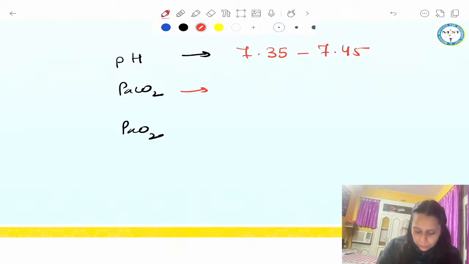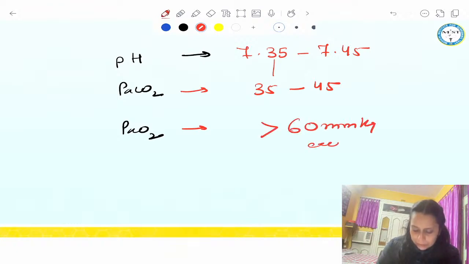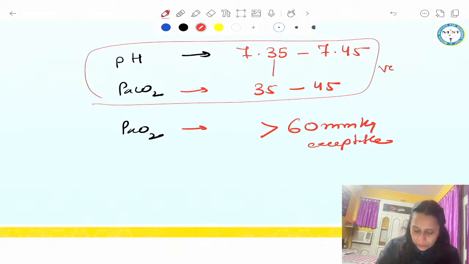Your PaCO2, remember, 35 to 45 mm of Hg, normal value. And PaO2, everything above 60 mm of Hg is acceptable. Right, everyone? So we need to target on this. These two tell us about the ventilation, and this tells us about oxygenation.